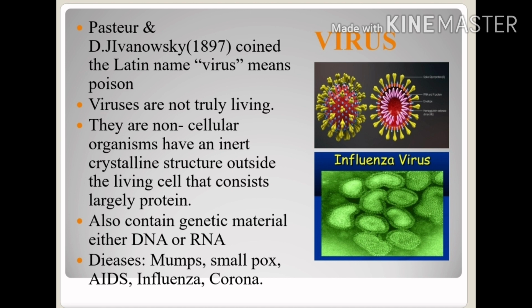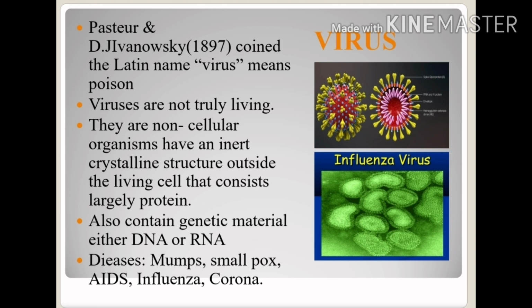They also contain genetic material, either DNA or RNA. DNA means deoxyribonucleic acid and RNA means ribonucleic acid. And these microorganisms can also create diseases such as mumps, smallpox, AIDS, influenza and corona.